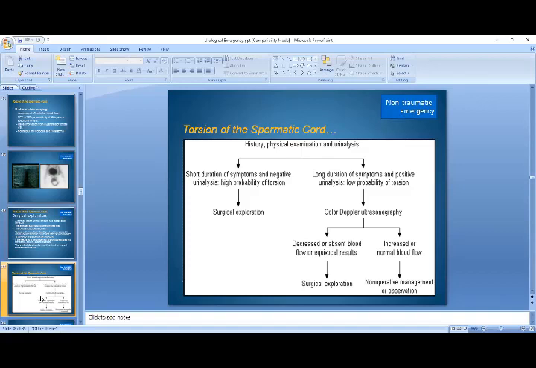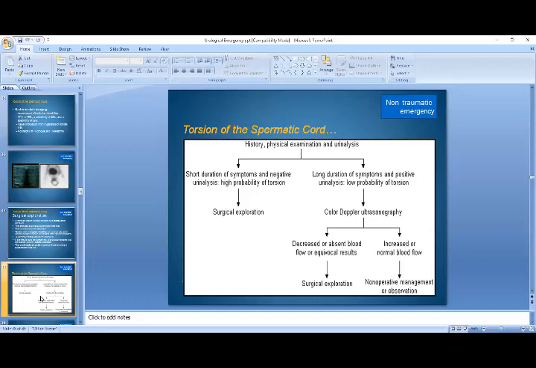So this is a very good flow chart that shows history, physical examination, and urine analysis that you can carry out in patients with torsion of the spermatic cord. If there is a short duration of symptoms and negative urine analysis, there is high probability of torsion. As I already told you, if the patient has epididymitis, he will have a long history, whereas here the patient has a short history and negative urine analysis.